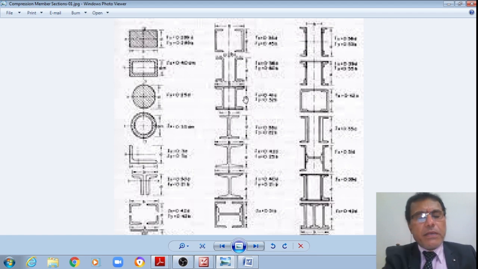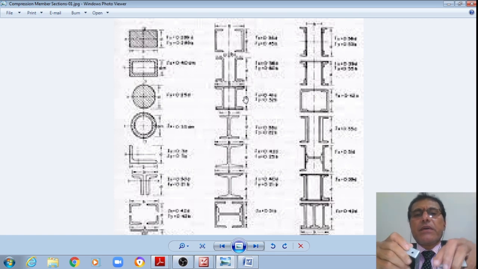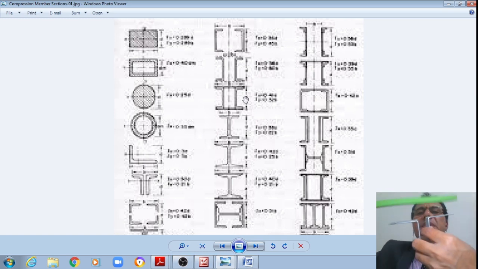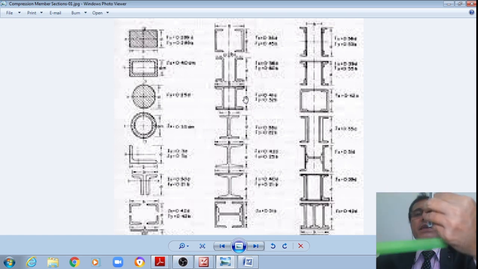However, sometimes in order to increase the moment of inertia and the slenderness ratio, these two channels facing each other may be generally connected by means of a lacing, even at the bottom.